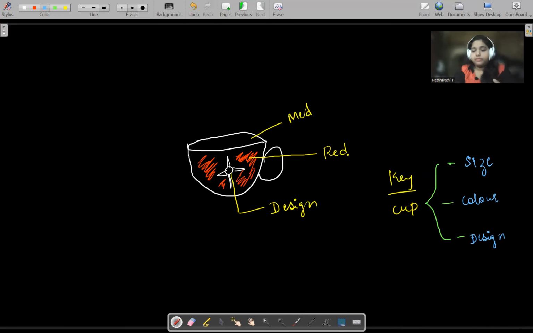So we have a cup. It is of size medium, it is of color red, it is of design so and so. This is what the object is. This is why objects are used.